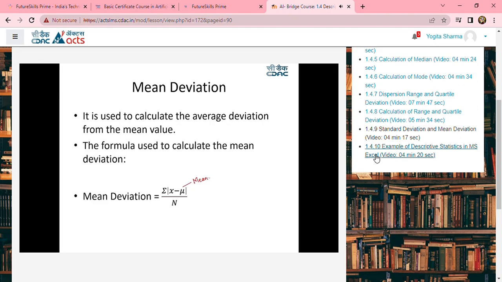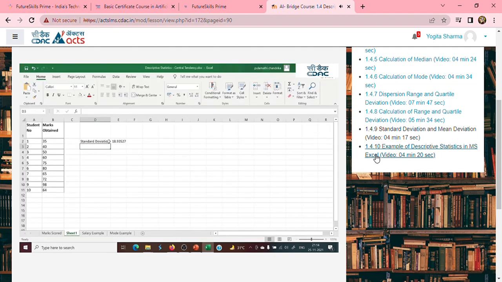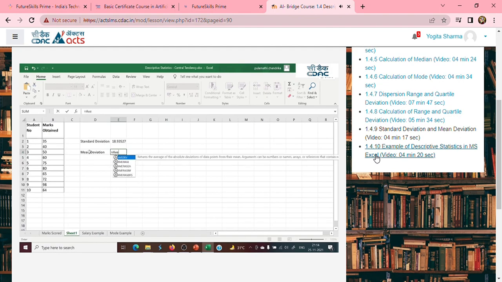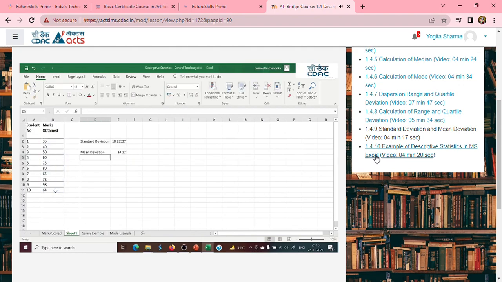Now let's go ahead and see how we can calculate this in Excel. If we take the same data set of the marks, I'm going to calculate the mean deviation. Mean deviation is given by the formula AVEDEV, the average deviation. It is the average of the absolute values. So this is the average deviation of the marks obtained by the students. 14.12 is the average deviation, which is nothing but your mean deviation. So this is how we calculate the standard deviation and mean deviation using Excel.